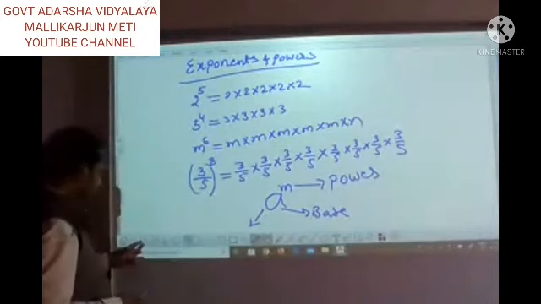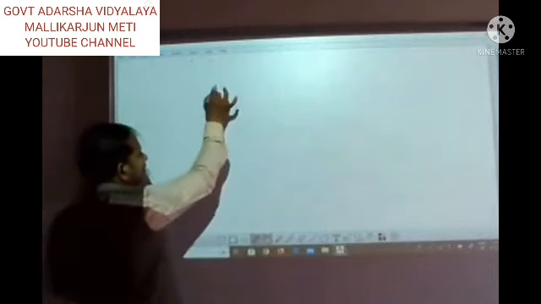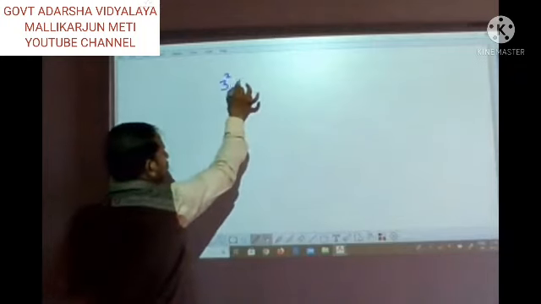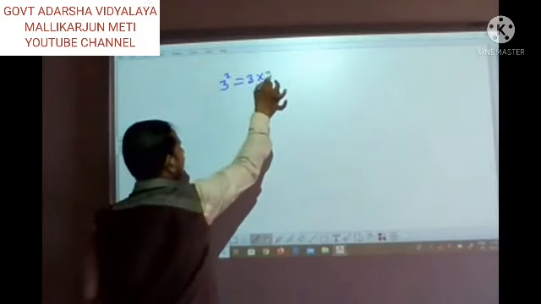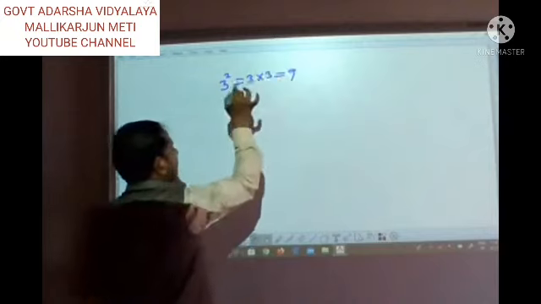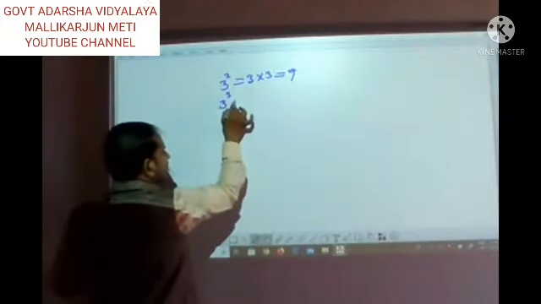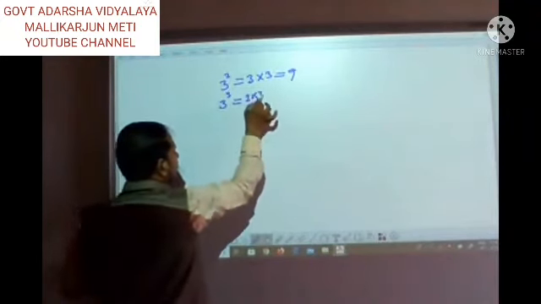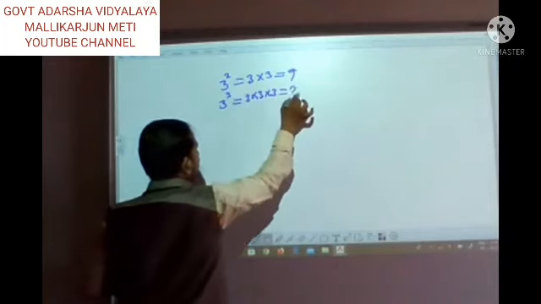For example, just see here, 3 raised to 2 means 3 into 3, 3 threes are 9. 3 raised to 3, 3 into 3 into 3, 27.